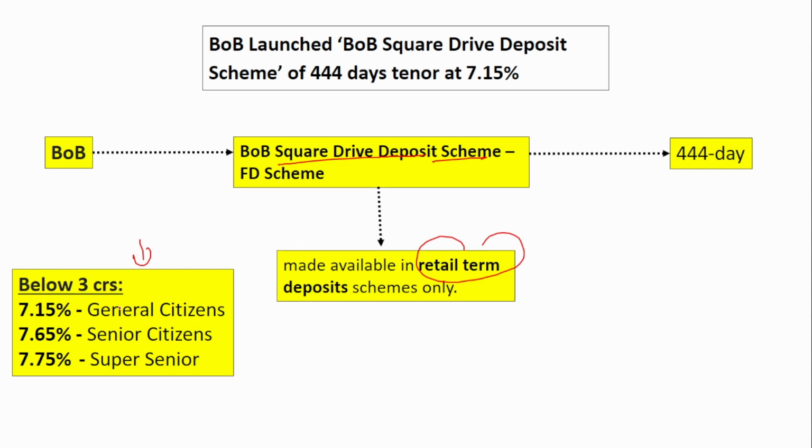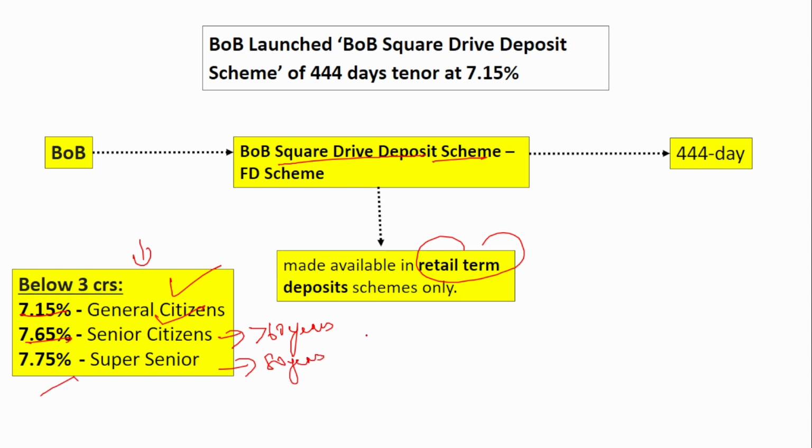Below 3 crores, we know that the bulk deposit limit has been changed from 2 crores to 3 crores. So below 3 crores, it is 7.15% for the general citizen, 7.65 for the senior citizen, that is, more than 60 years. Telling it once again, below 3 crores, 7.15 for general citizen, 7.65 for senior citizen, 7.75 for the super senior, that is above 80 years.